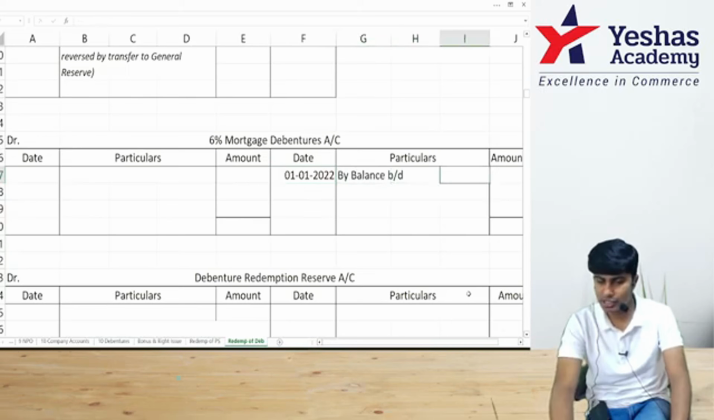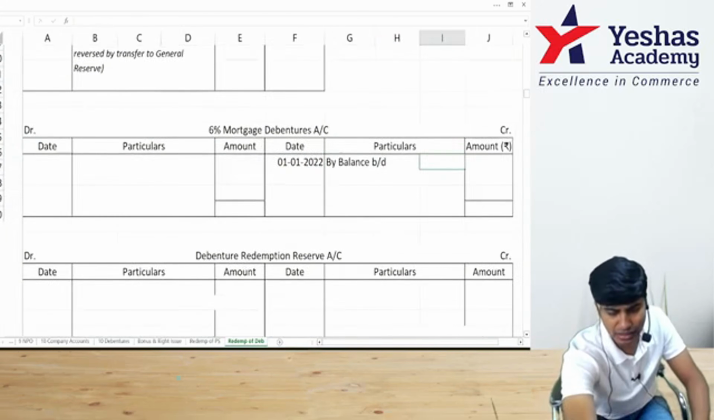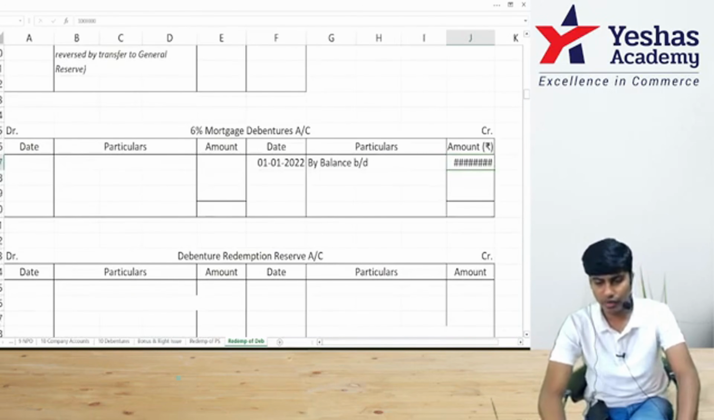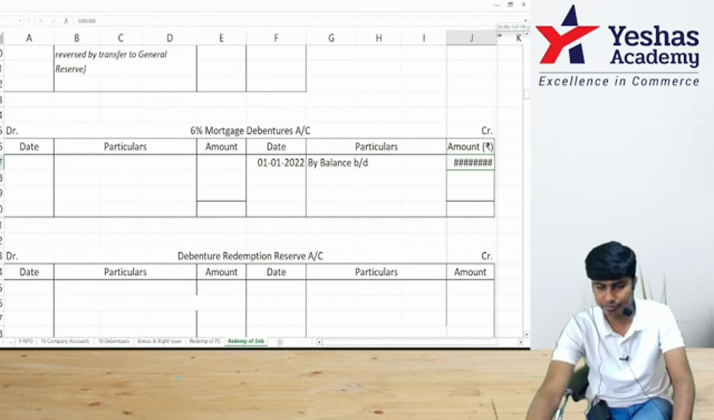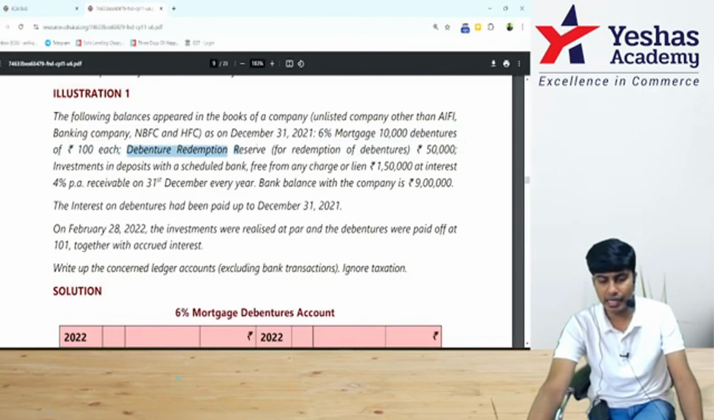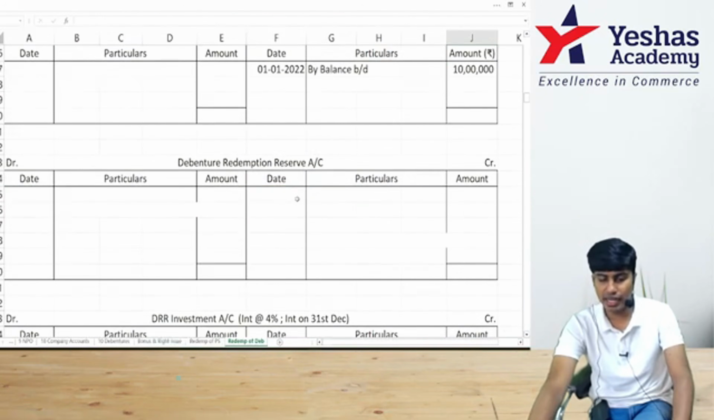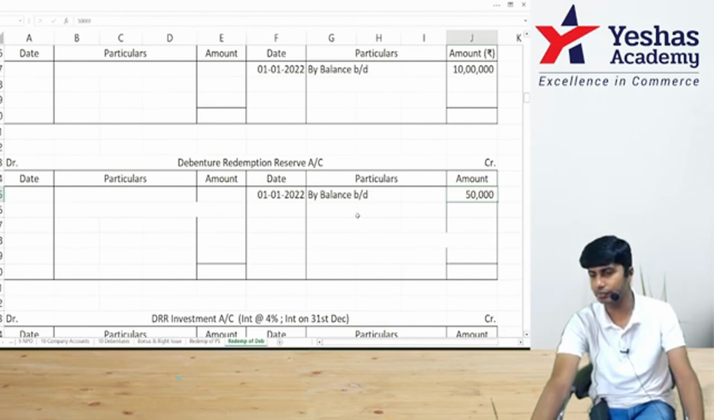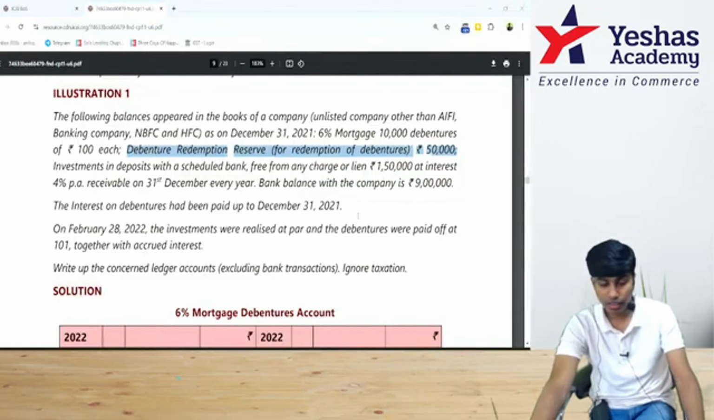I'll write by balance brought down. How much is it? 10,000 into 100. I would write 10 lakh. Okay. See the next item. DRR. How much is the balance? 50,000. DRR is a reserve. Reserve is again a liability. It's capital item, equity. Again, opening balance in DRR account on 1st of January 22 will be on the credit side, 50,000. Done.